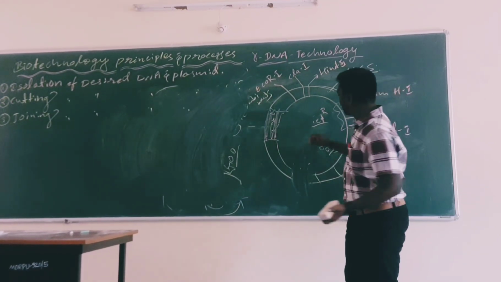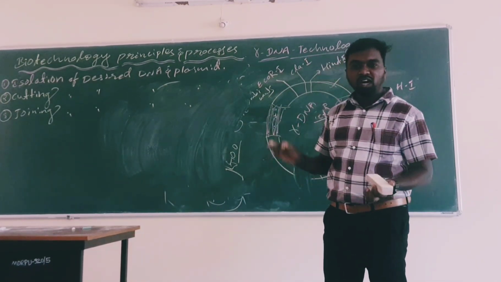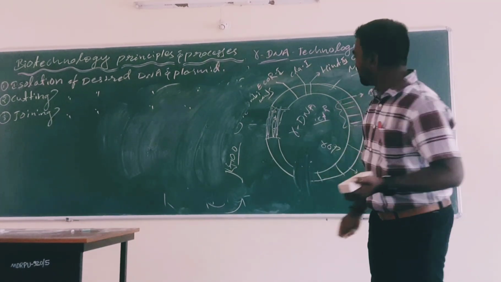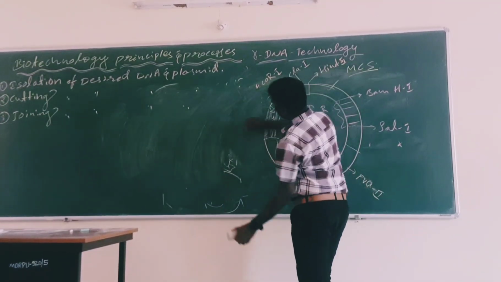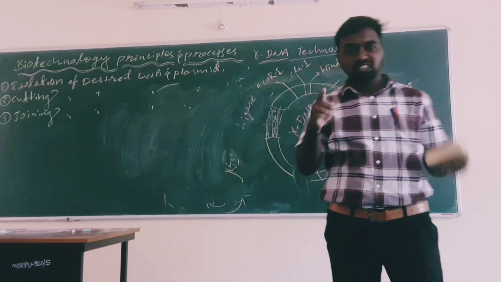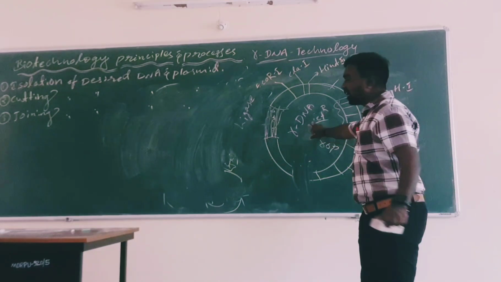Now it is rDNA; rDNA is formed. What is the major enzyme for the joining of this DNA? We are using ligase. The ligase enzyme is used for joining the two DNAs, plasmid DNA and desired DNA. So now rDNA is formed.